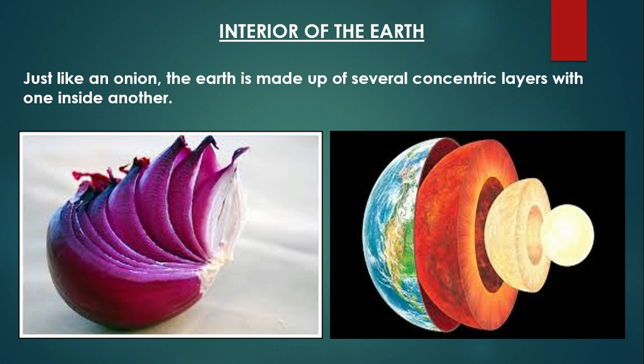In onion, various layers after layer are there, as you have seen in this first picture. That is the picture of onion, and second picture is of earth. Earth also has various concentric layers. Example, crust, mantle, core. So these are the concentric layers which are one layer within another layer.